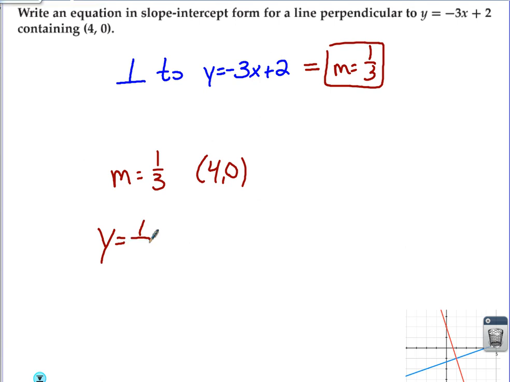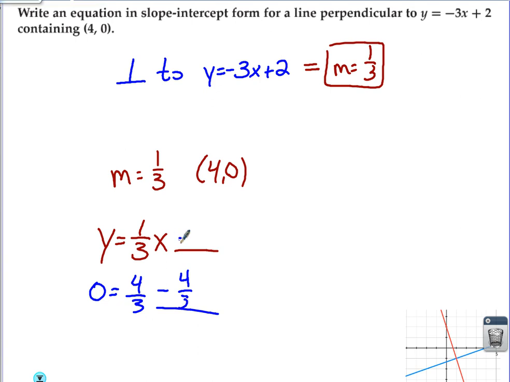Y equals mx plus something. In order to find the something, we plug in (4, 0). Let's do it in a different color here. 0 equals 1/3 times 4, which would be 4/3. What can we subtract from 4/3 to give us 0? 4/3, good. 4/3 minus 4/3 is 0.